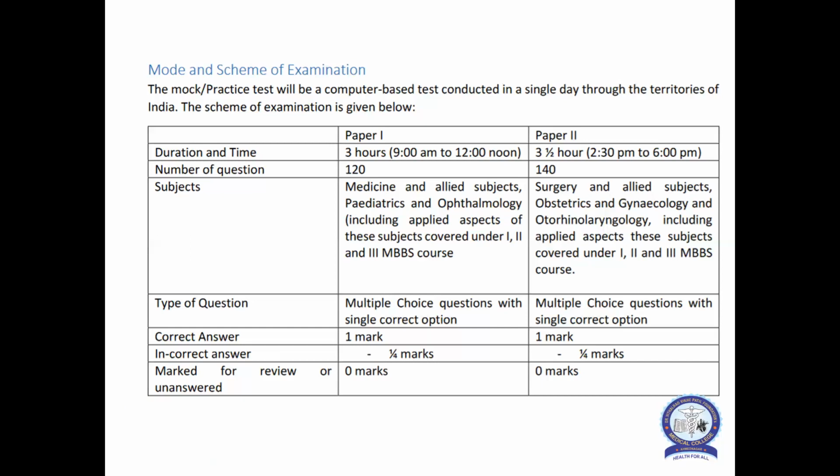Paper 2 will be 3.5 hours with 140 questions, surgery and allied subjects, obstetrics and gynecology, ENT, including applied aspects, these subjects covered under first, second, and third M.B.B.S course. Again, these will be multiple choice questions, each carrying 1 mark.